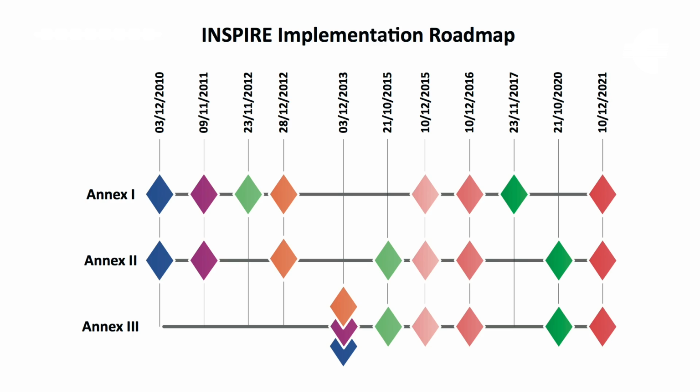What's the Inspire timeline? This is the second very important point. So there is an Inspire implementation roadmap with many deadlines, but in this context we will focus on two of them.